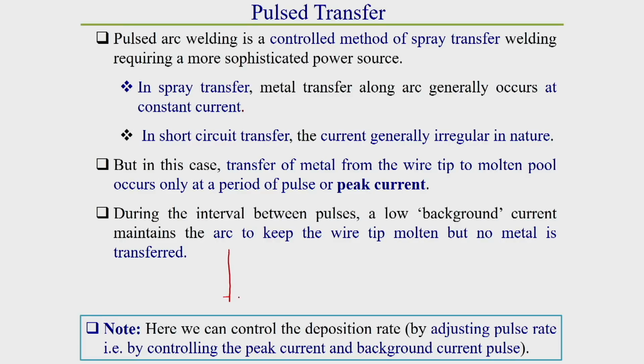How does this pulse mode of metal transfer look? Here the current distribution is pulsing in nature. How this current variation looks in case of pulse mode metal transfer, I am showing a little bit. Let this be your current I and let this be time t. How is it varying?